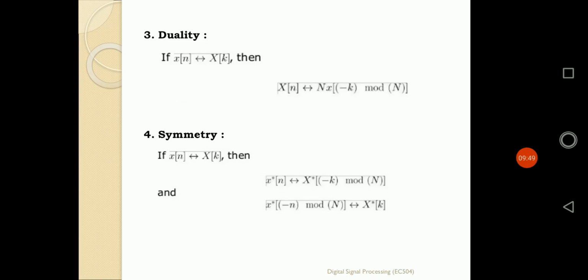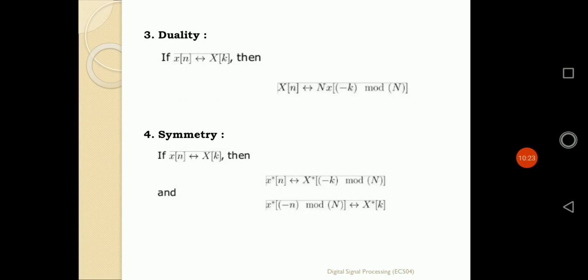So according to the duality property, if small x of n is converted to its DFT capital X of k, and then I take the dual, capital X of n as the sequence, then its DFT will simply be small x of minus k, multiplied by the value of capital N. So that defines the duality property of the DFT.